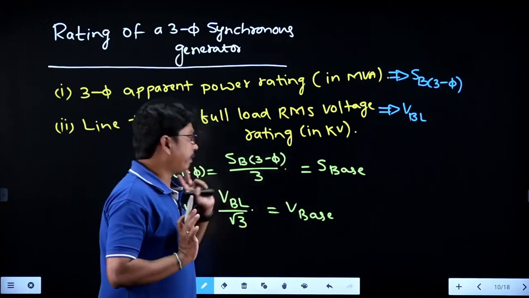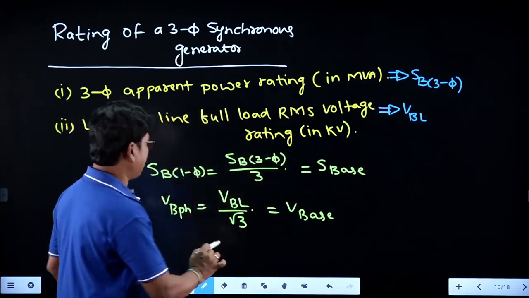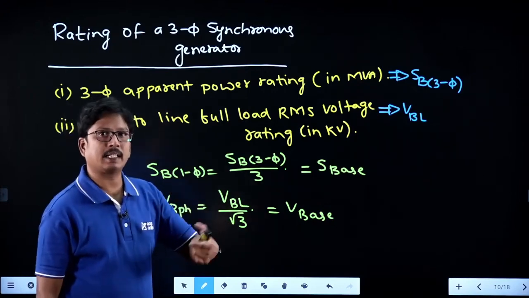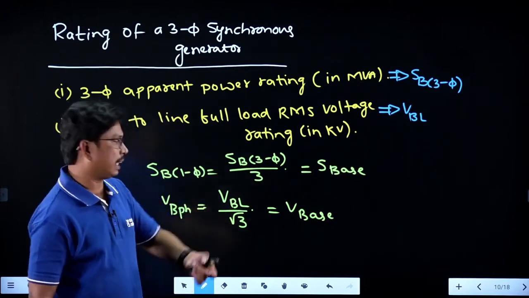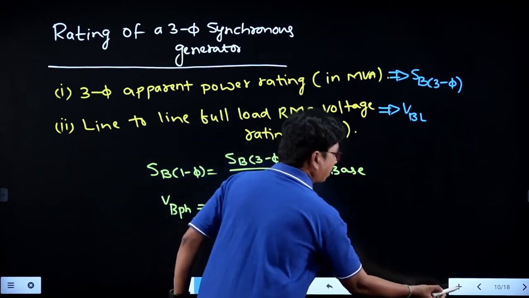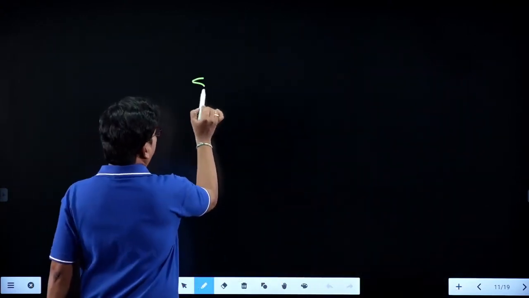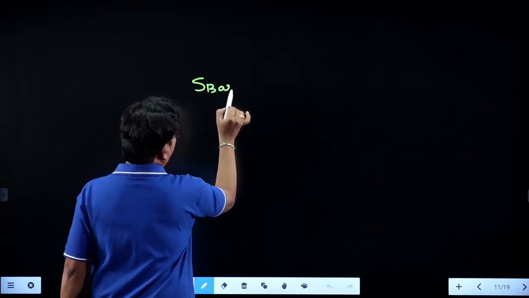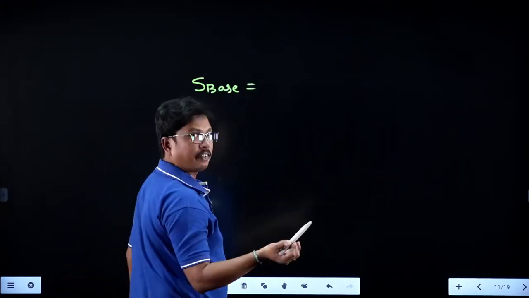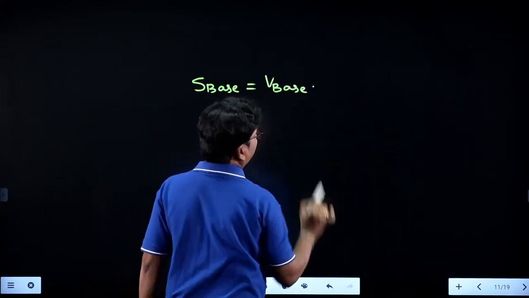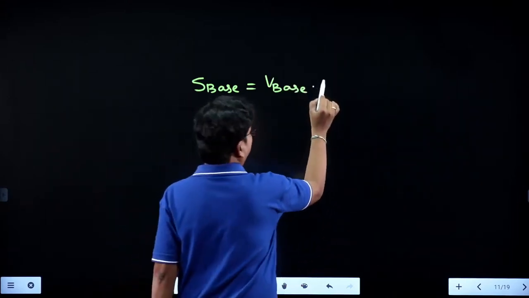When S base and V base are known, we can calculate I base. What is the formula to calculate I base in single phase terms, students? S base single phase value is nothing but V base phase value, that is V base, into I base phase value, that is I base.